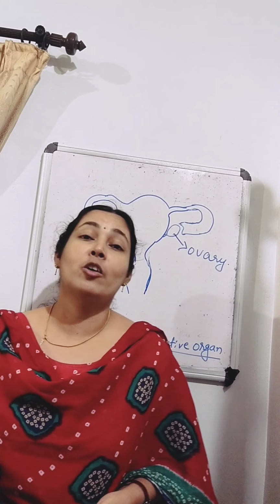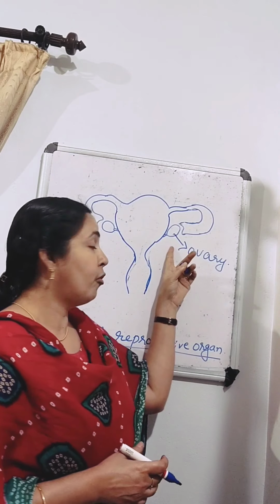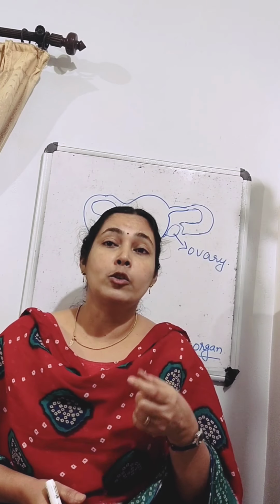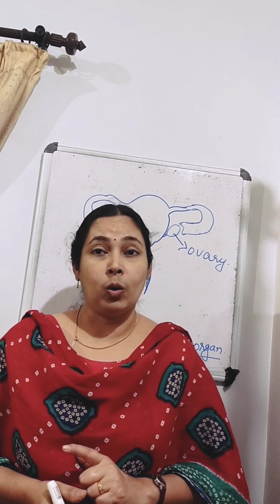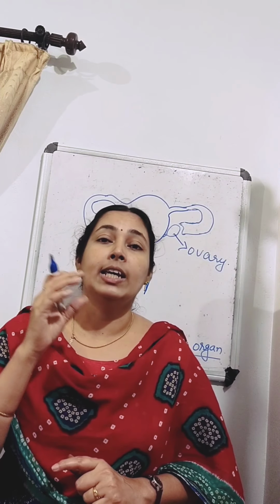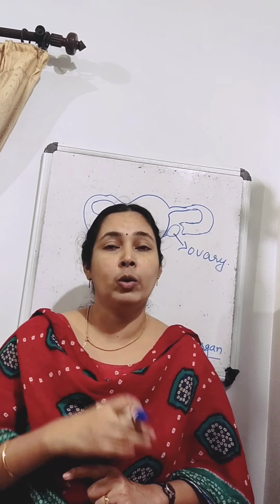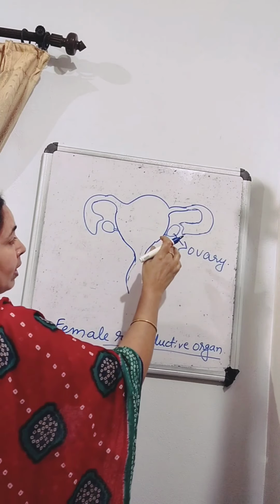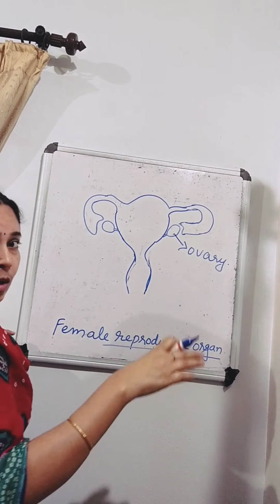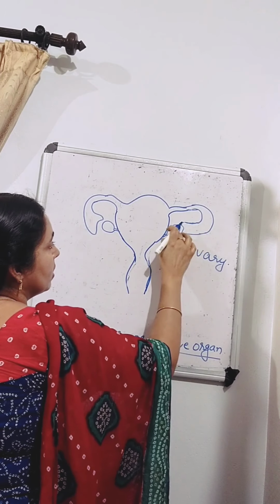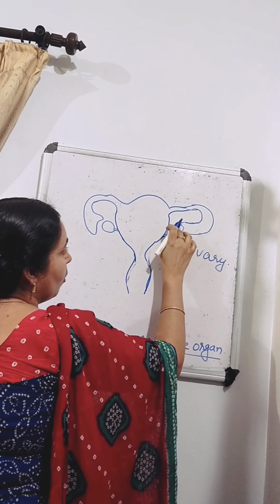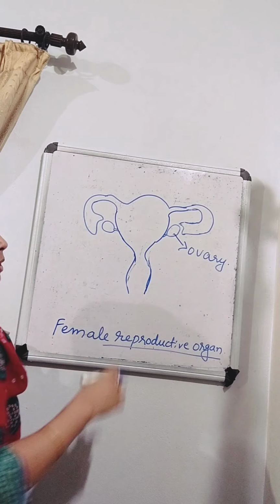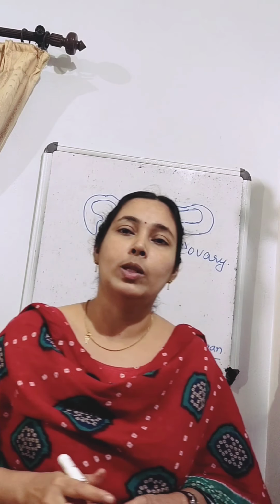Each ovary is composed of several thousands of follicles, and at puberty or at the age of adolescence, these follicles mature to form ripe eggs or ova, and a single matured egg is released into the oviduct by one of the ovaries every month. So every month when the girl reaches puberty, what happens? Every month the ovaries begin to release an ovum or egg into this tube. The first month this ovary will release one ovum into the tube. Next month this ovary will release one ovum into the tube. So each month one ovum will be released into the tube.